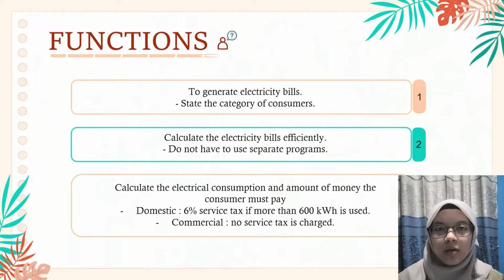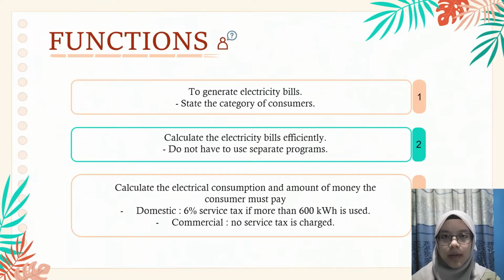This program also allows the electrical company to calculate the electricity bills efficiently. This is because they do not have to use separate programs to calculate the electricity bills for domestic consumers or commercial consumers, as the program has included the electricity bills calculation for both types of consumers. By using the electrical consumption and type of consumer that have been keyed in before by the electrical company, the program's calculator will calculate the total fee of electricity the consumers have to pay and thus generate electricity bills.